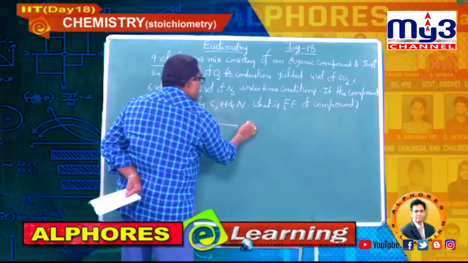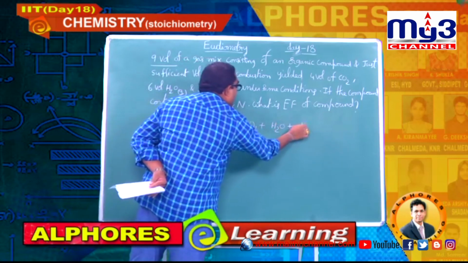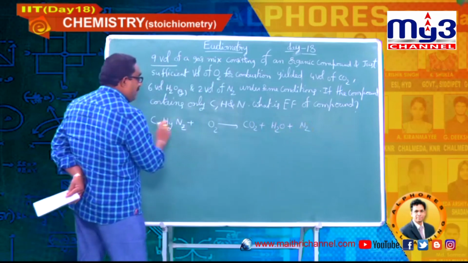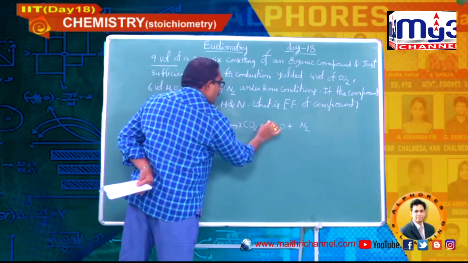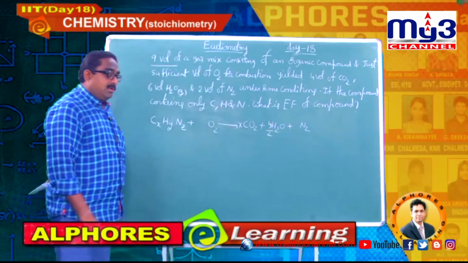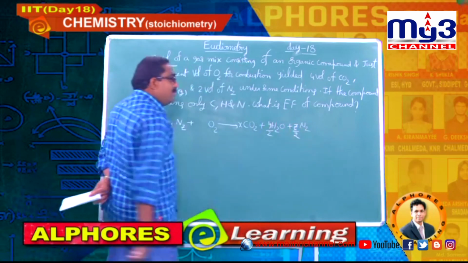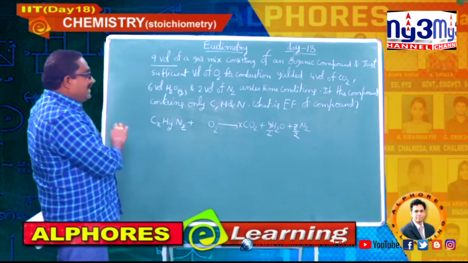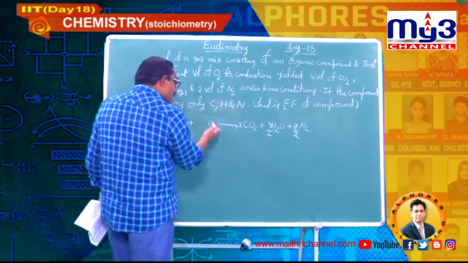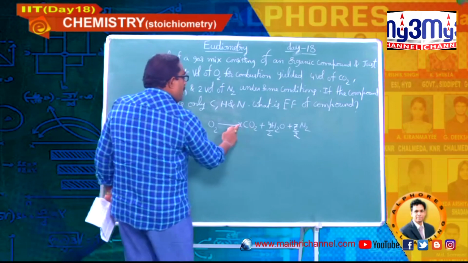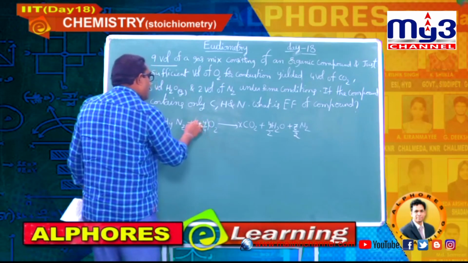I am going to write CO2 plus H2O plus N2. x carbons, so x CO2; y hydrogens, so y by 2 H2O; z nitrogens, so you have to write z by 2 nitrogen. Now this is the balanced equation for the combustion. Let me balance oxygen also, no problem: 2x plus y by 2 oxygen atoms, so x plus y by 4 O2.